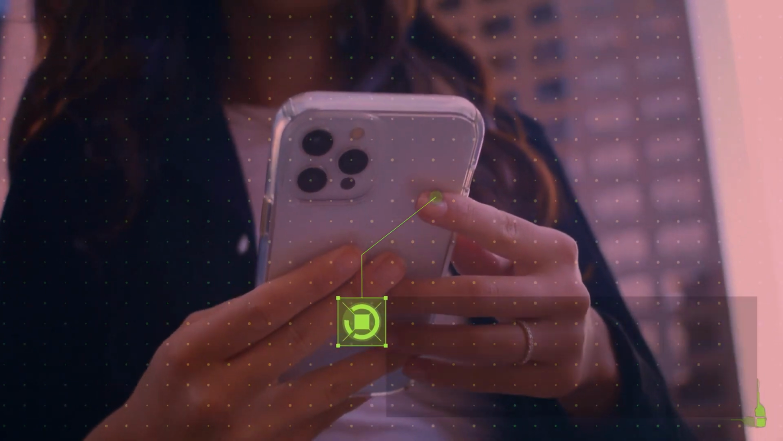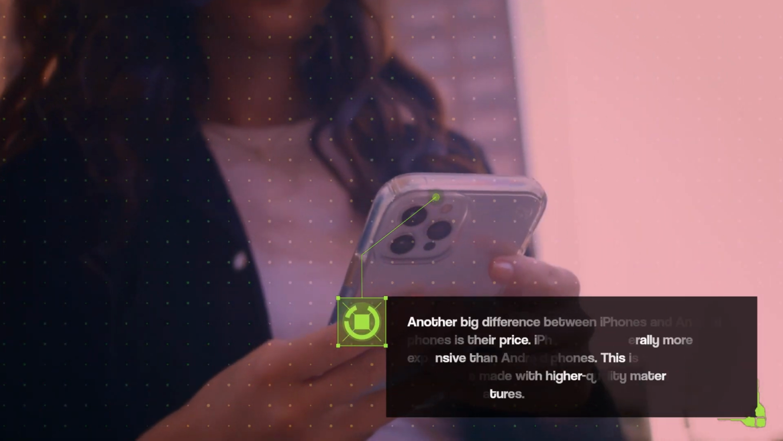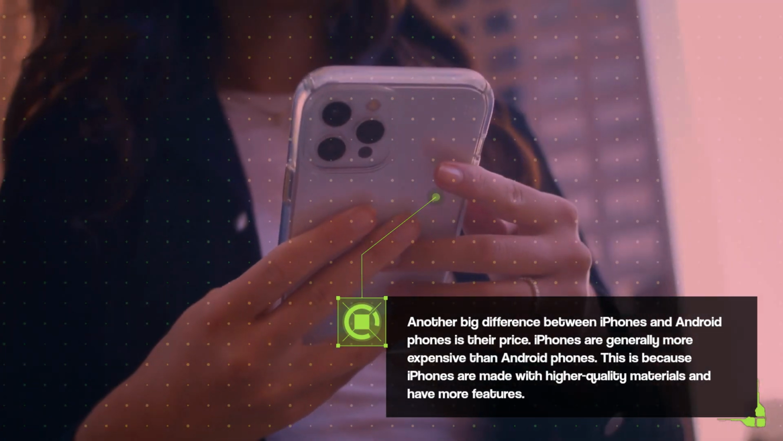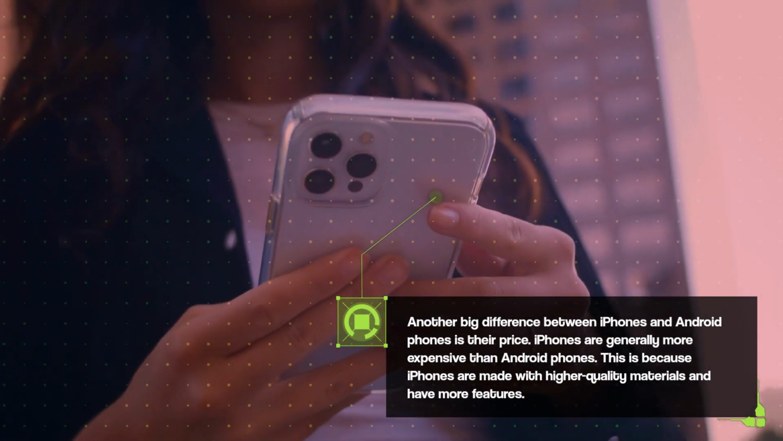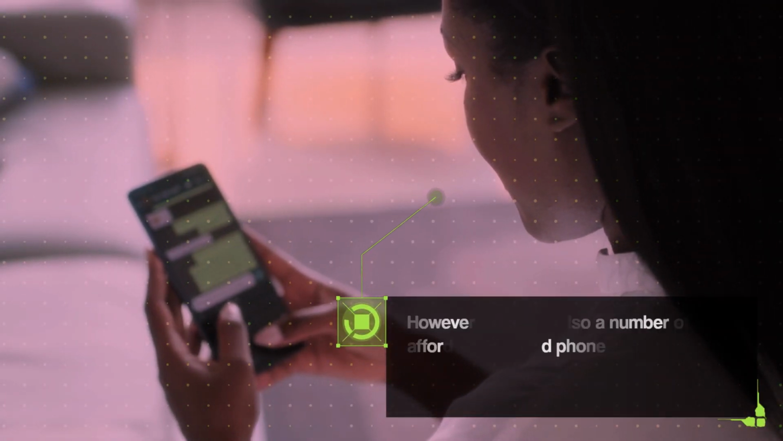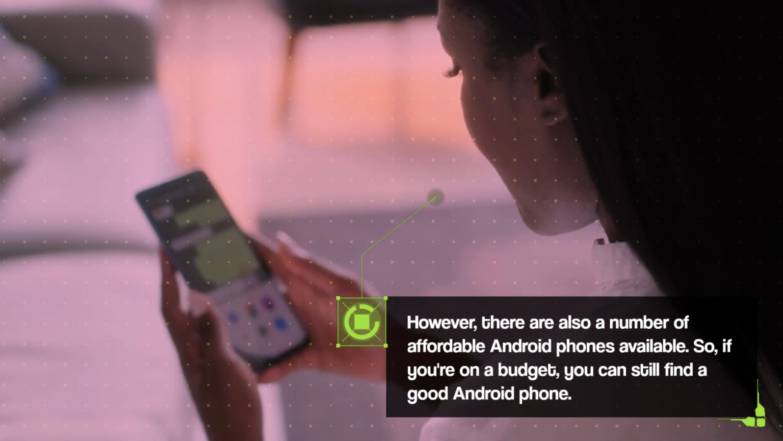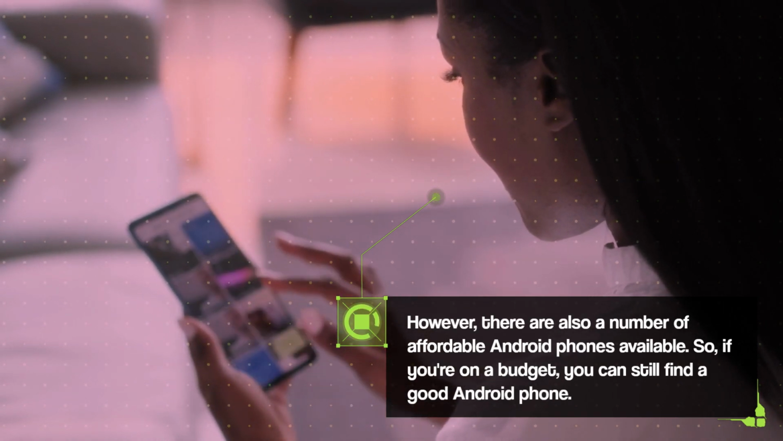Another big difference between iPhones and Android phones is their price. iPhones are generally more expensive than Android phones. This is because iPhones are made with higher quality materials and have more features. However, there are also a number of affordable Android phones available. So, if you're on a budget, you can still find a good Android phone.